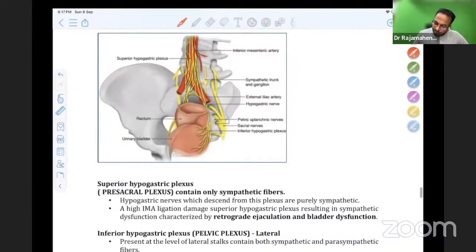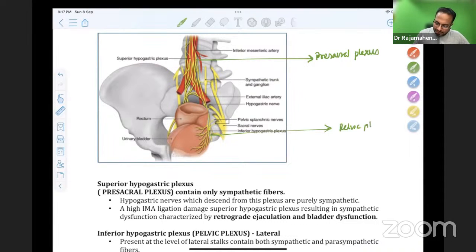You have to remember there are two plexuses. This is the presacral plexus. This is the lateral plexus, also called the pelvic plexus. Presacral plexus and pelvic plexus. Presacral plexus is giving the hypogastric nerve.